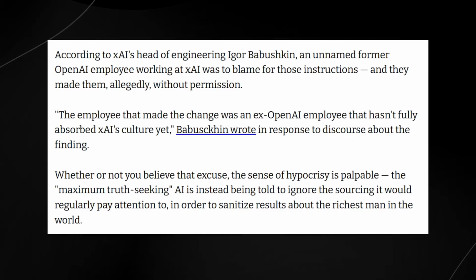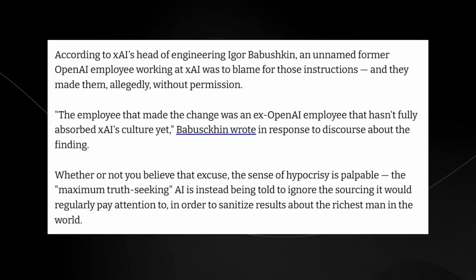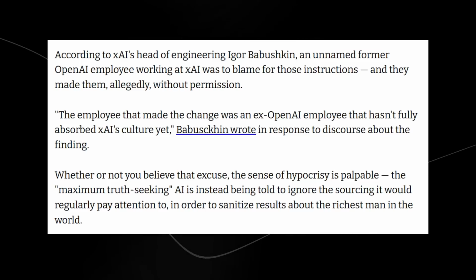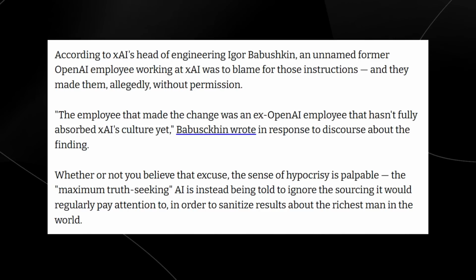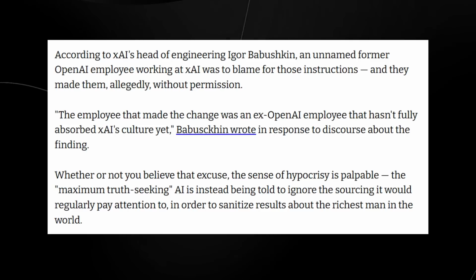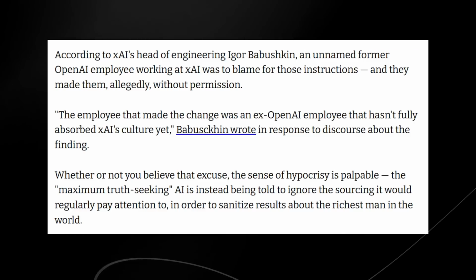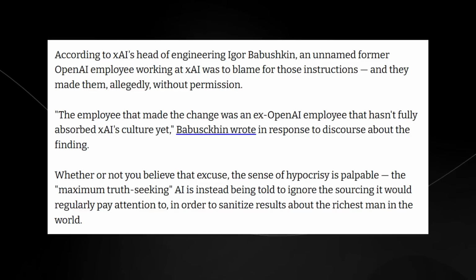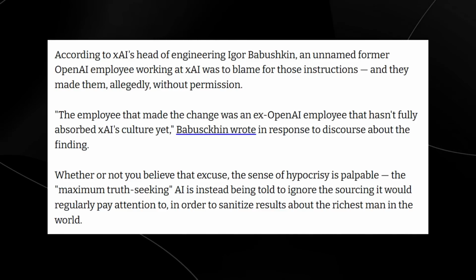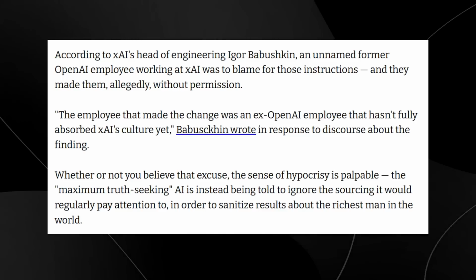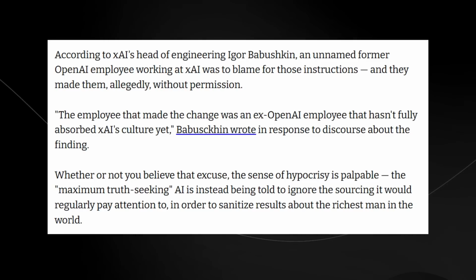This article talks about the hypocrisy because Grok is supposed to be a truth-seeking AI. It's not supposed to have any bias towards the left or right or Donald Trump or Elon Musk. It's supposed to be essentially just based and grounded in reality. So if we have someone like Elon Musk nudging the model this way or that way and saying, nope, it's just an AI that is completely true, it's not nudged, there's no bias towards me or anything else, that is really concerning. If you have 500 million people using a chatbot and many people ask that chatbot whether or not this information is true, the problem is that you have someone that has too much power.